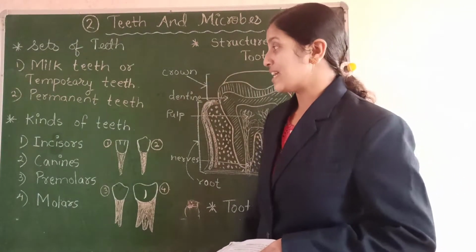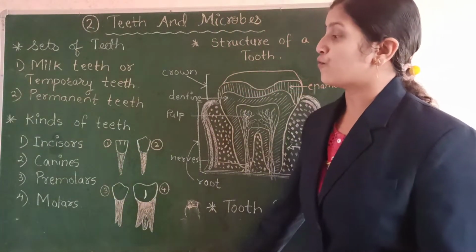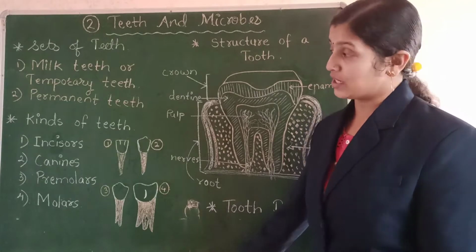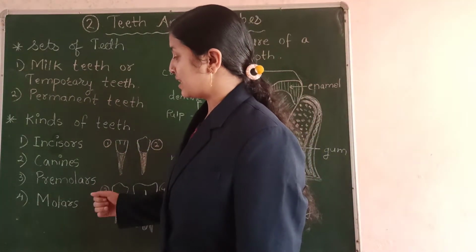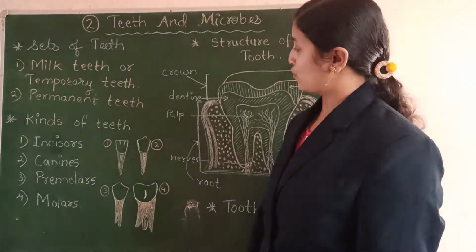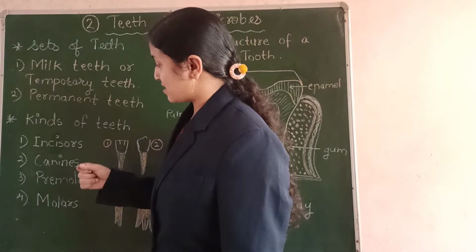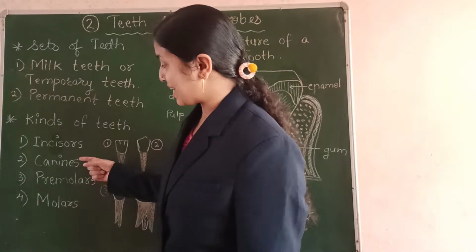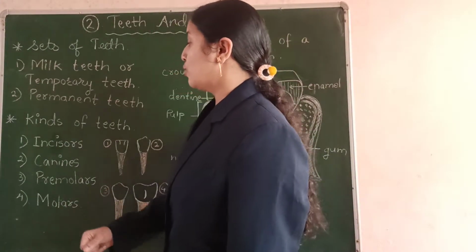The next is kinds of teeth. There are 4 kinds of teeth in our jaw. Here I have written the names of the 4 teeth. I will read them out for you. The first type of teeth is the incisors. The second is the canines. The third is premolars, and the fourth one is molars.